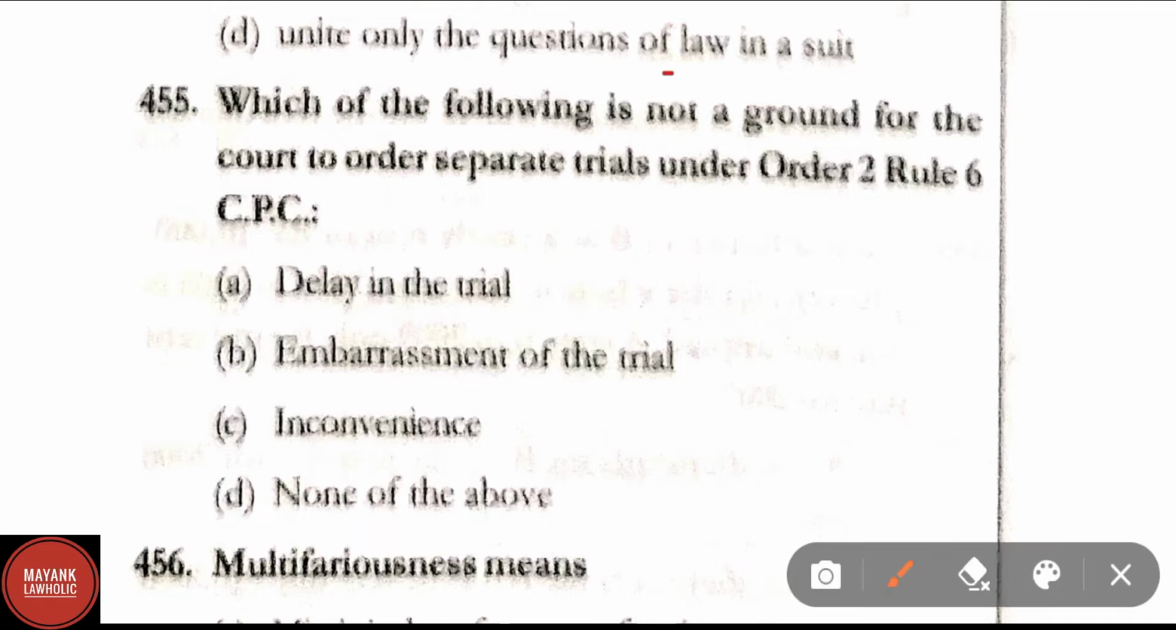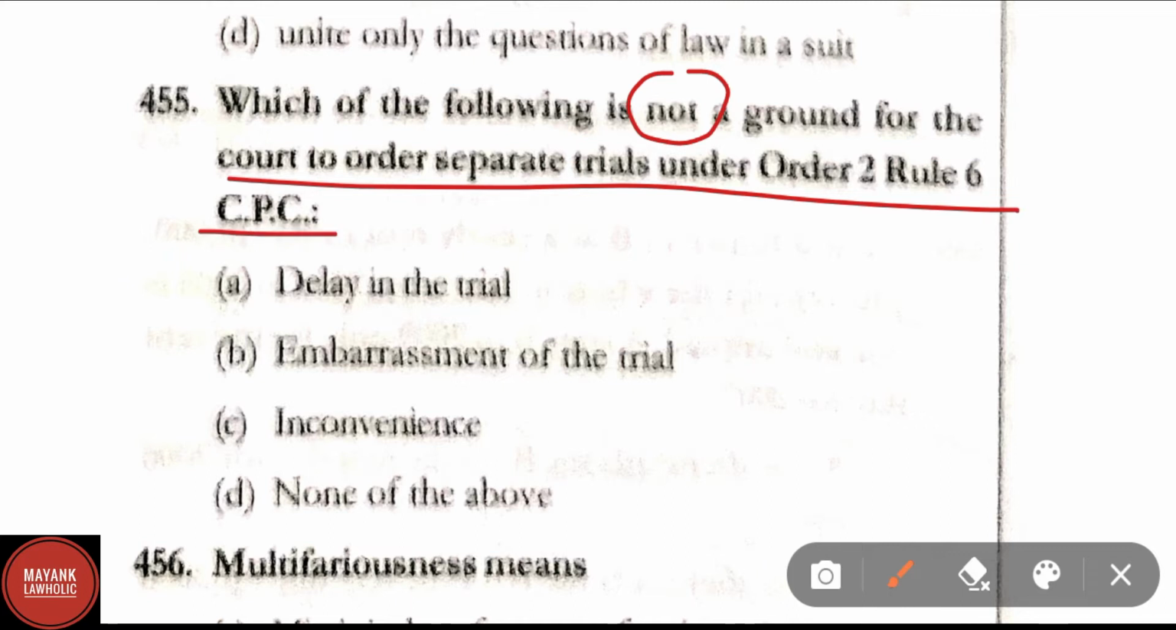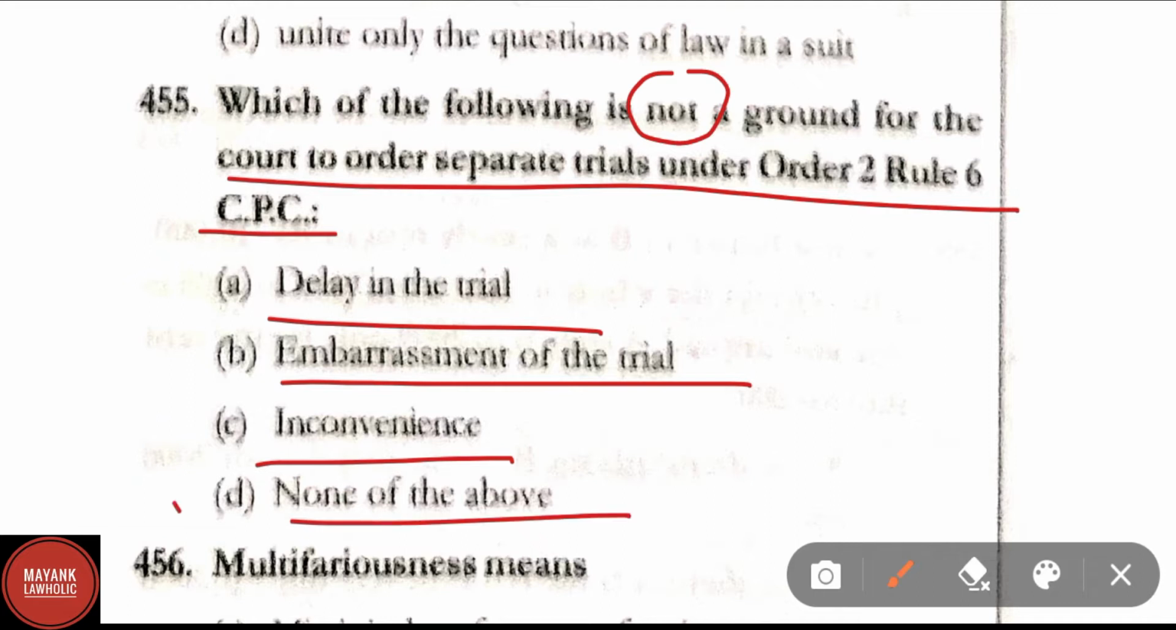Question number 455. Which of the following is not a ground for the court to order separate trials under Order 2 Rule 6 of CPC? Option A, delay in the trial. Option B, embarrassment of the trial. Option C, inconvenience. And option D, none of the above. Correct answer here is option D, that is none of the above.